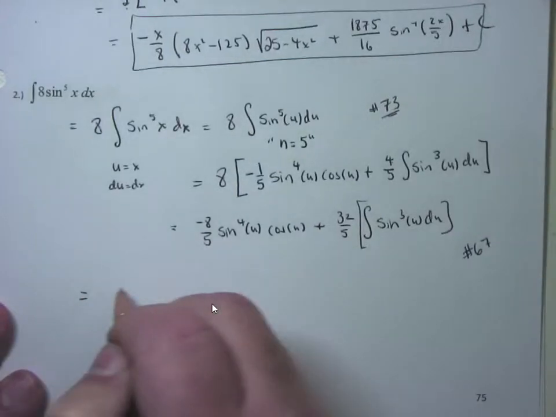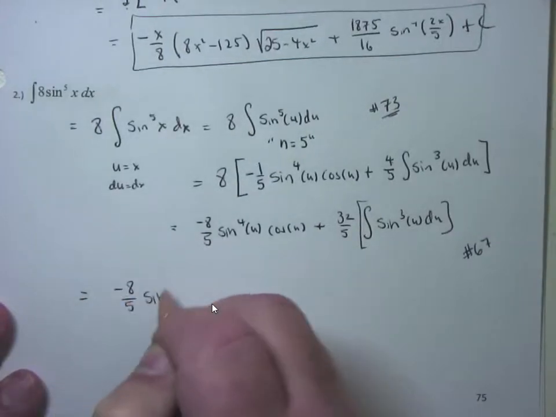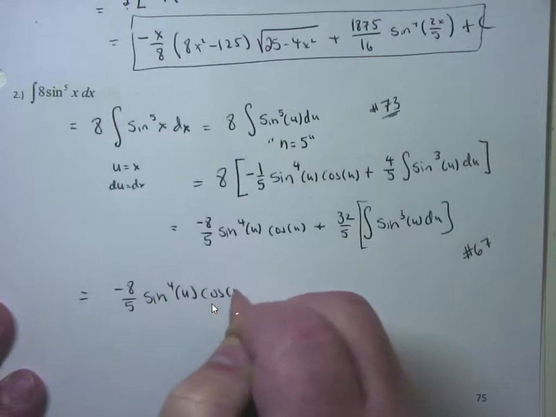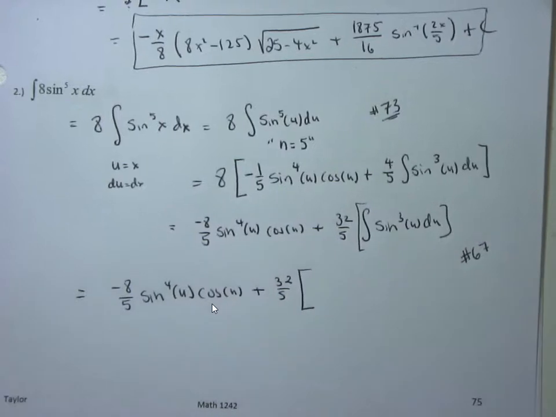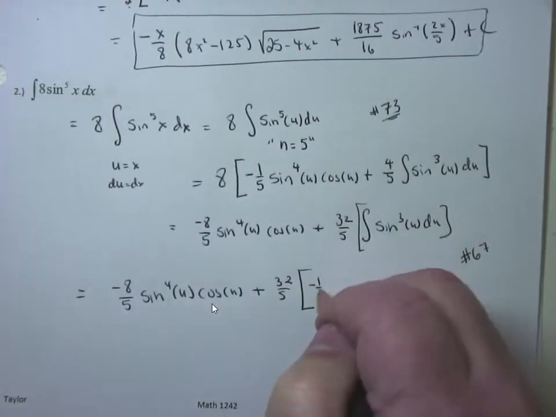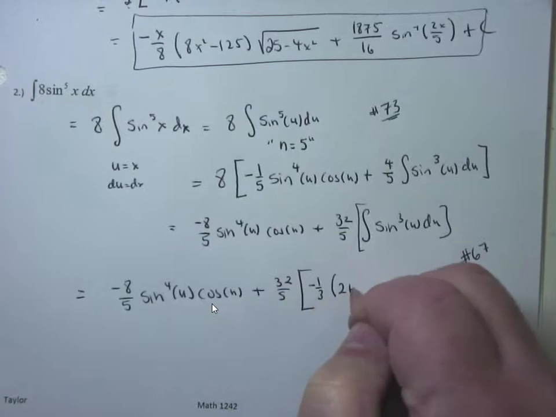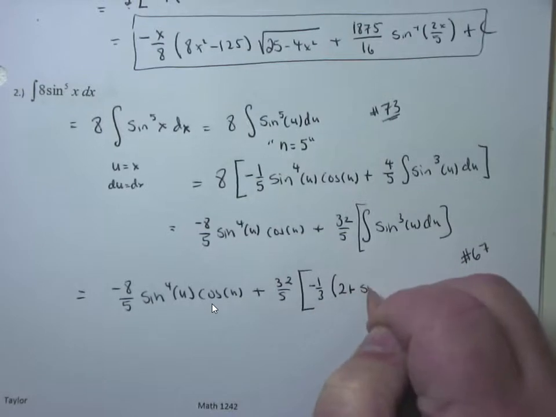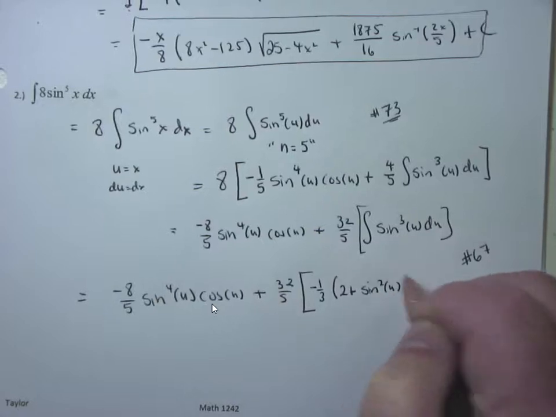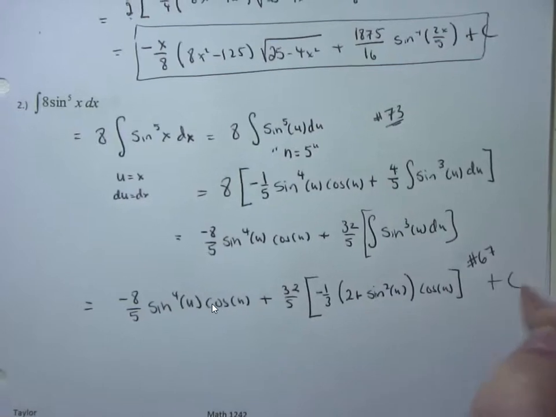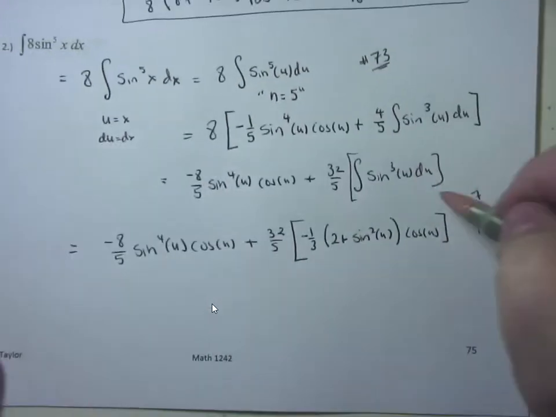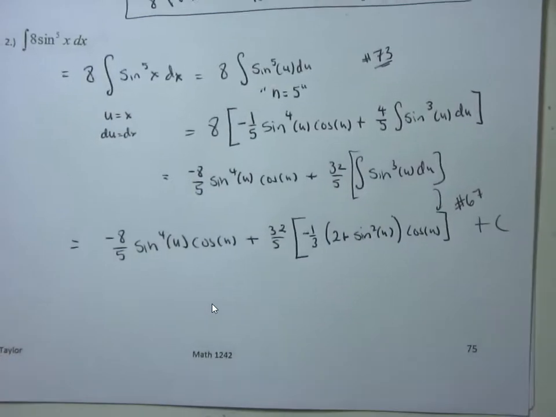So this is going to be equal to negative 8 over 5 sine to the 4th u cosine of u plus 32 over 5. Here comes my formula number 67, which is negative 1/3 parentheses 2 plus sine squared u close parentheses times the cosine of u, close the bracket, and eventually we got it down to that plus c. So this was formula number 67. So this was a 2-formula problem. Yay. But now, clean it up.